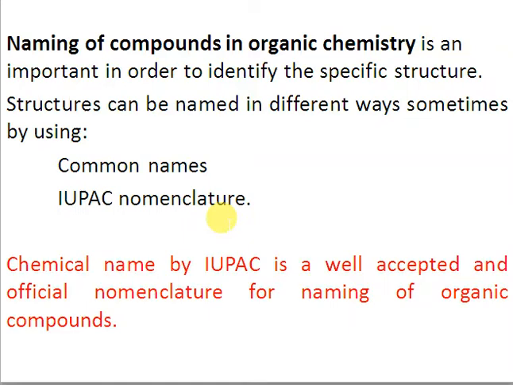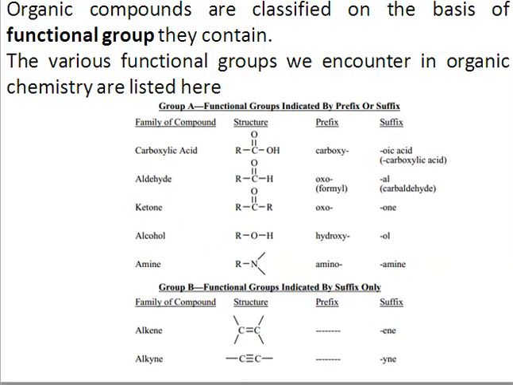So the IUPAC name is valid throughout the world, while common names have limitations. If a common name is used here in Pakistan, the same common name will not be applicable somewhere else in the world. So in order to make the system uniform, it's important that compounds be named by means of a uniform system, and the uniform system is IUPAC nomenclature. In IUPAC nomenclature, we classify the organic compounds on the basis of the functional group they contain. The various functional groups we normally encounter in organic chemistry are listed here.